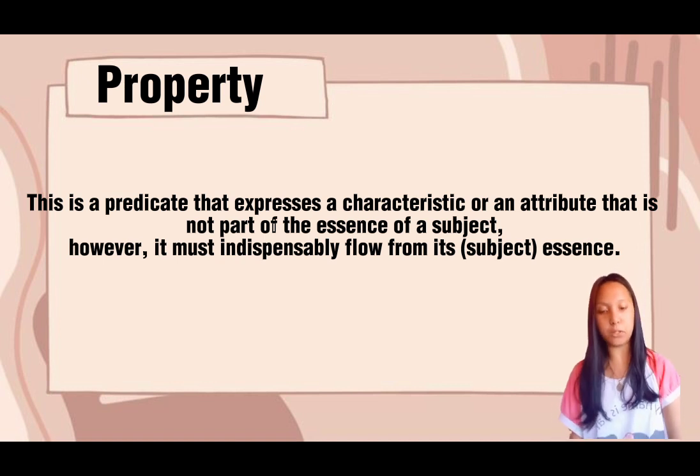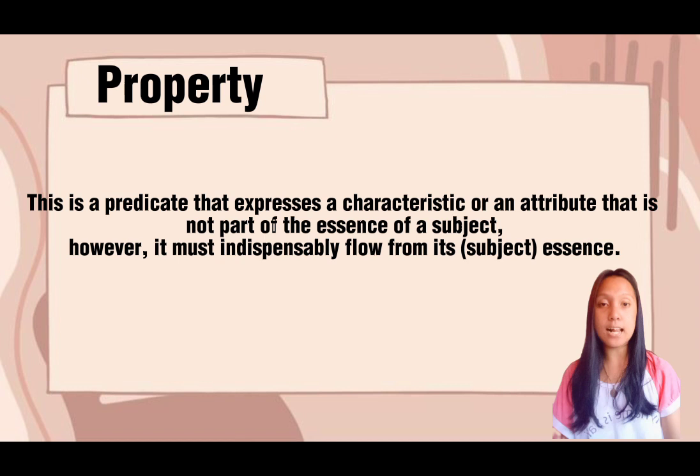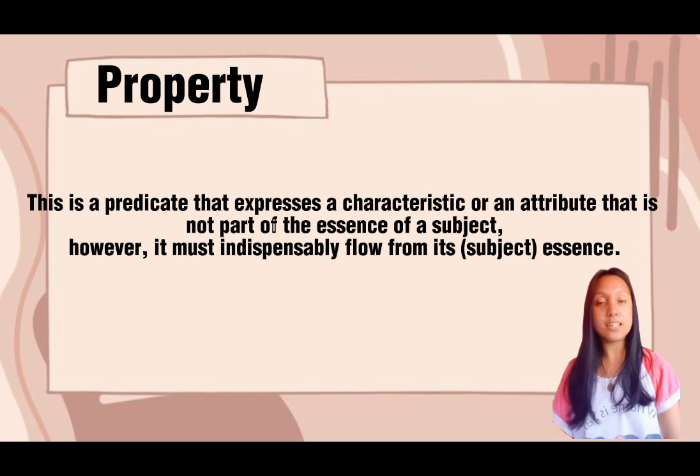For example, man is a laughing being. Man is a talking animal. Man is the author of technology and civilization. All stem from the essence of man, rationality. So, these concepts are not necessarily part of the essence of man, yet they all necessarily flow from the rationality or essence of a man.